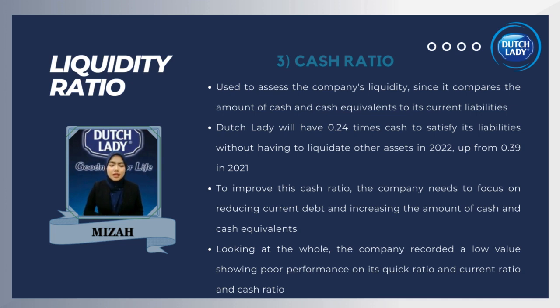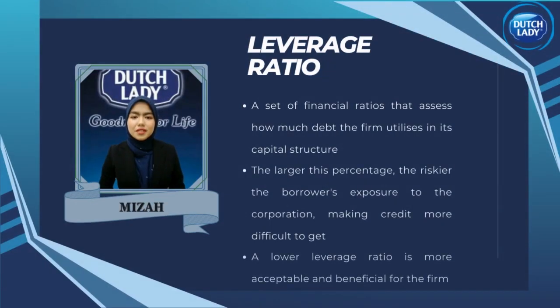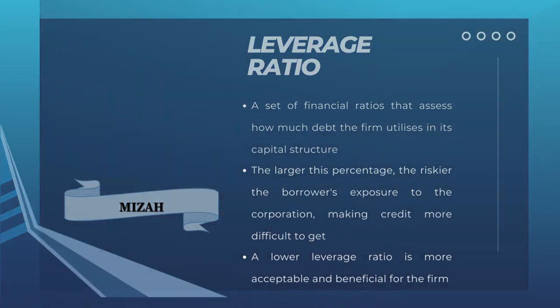To improve the annual ranking, Dutch Lady should further increase their effort to improve this ratio. Next, the leverage ratio refers to a set of financial ratios that assess how much debt the firm utilizes in its capital structure. In general, the larger this percentage, the riskier the borrower's exposure to the company, making credit more difficult to get. A lower leverage ratio is more acceptable and beneficial for the firm since it demonstrates better debt management and can boost creditor trust in the organization.